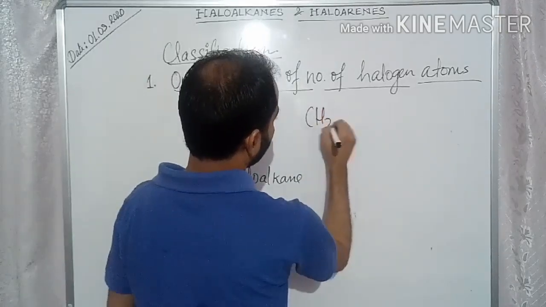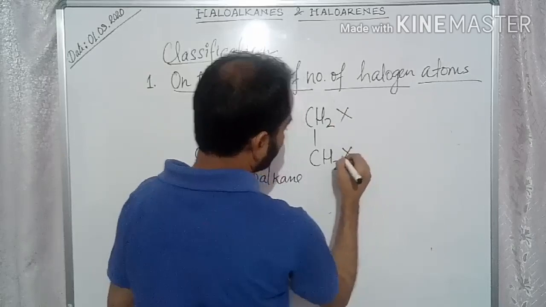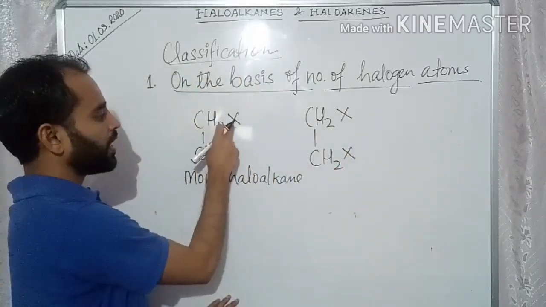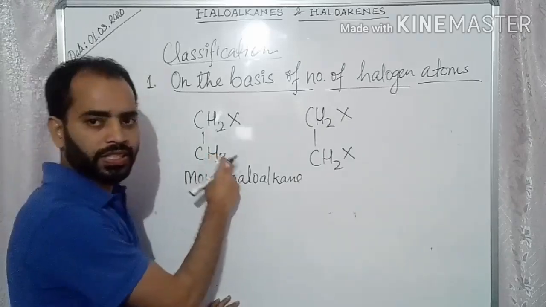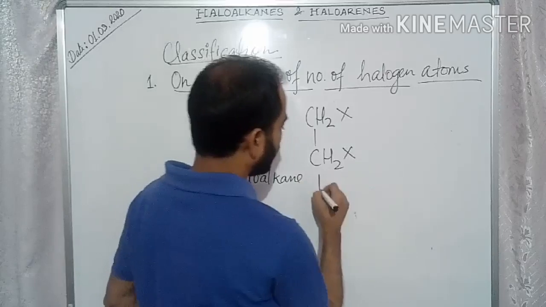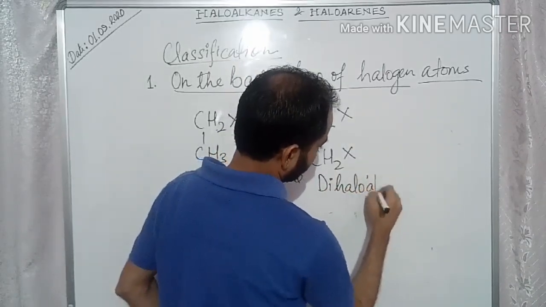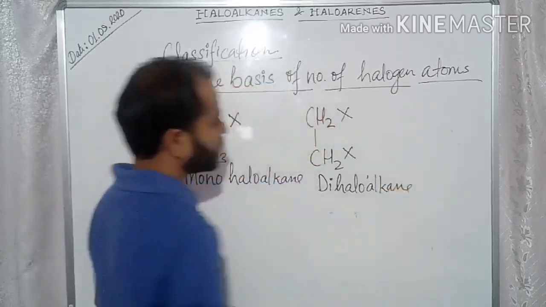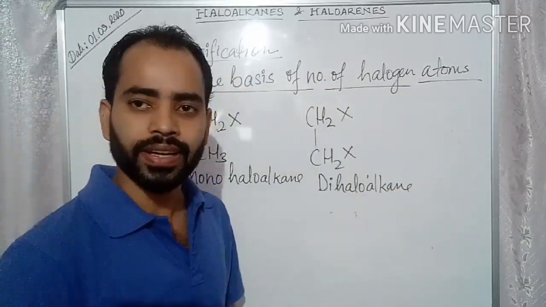If from here one hydrogen is replaced by halogen, and from here also one hydrogen is replaced by any halogen, then it is called dihaloalkane. Dihaloalkane means two halogens are there.